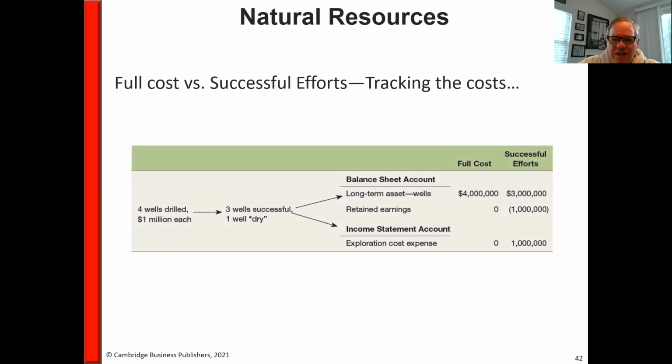Okay, so here's the cost. Now, this is just the cost of drilling the wells. So if there were other costs associated with this, such as buying the land and clearing the land and so forth, those would both be capitalized. Here, we're just focusing on the drilling costs.